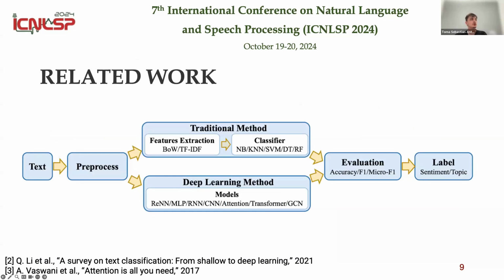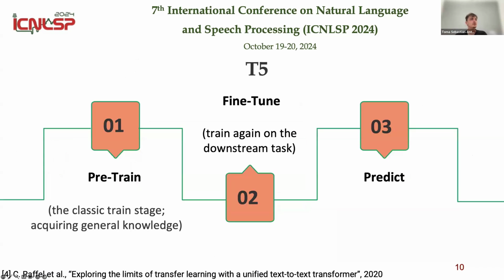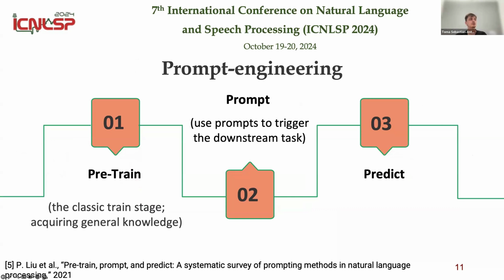Okay, some related work. As we can see, usually you have some text, you preprocess it, then you give it to traditional methods or deep learning methods, and then you evaluate it based on the label. For that, we use T5, which is a well-known transformer that acts with a pre-train, fine-tune and predict paradigm. We also use the pre-train, prompt and predict paradigm, where the prompt sometimes replaces the fine-tuning step, just to trigger the downstream task instead of training again on downstream tasks.